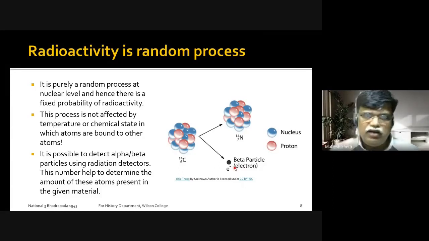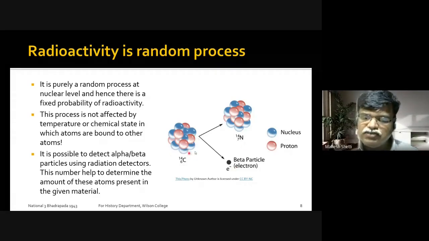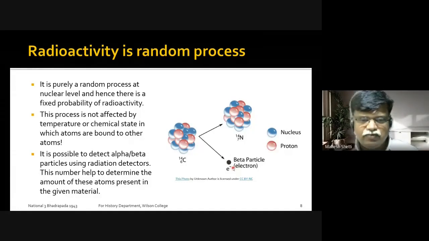It is the same as if I toss 100 coins, I get 50 heads. If I toss 120 coins, I'll get 60 heads. So where did these extra 10 heads come from? That is because the original number of tosses was large. In the same way, if more carbon atoms are present, then I will get more beta particles detected.